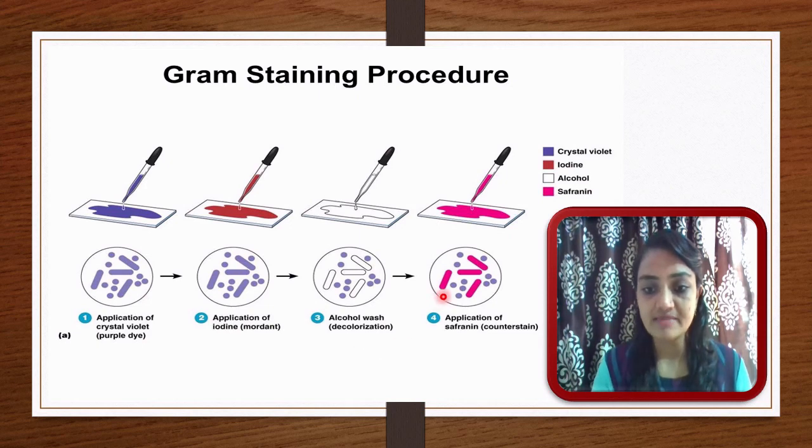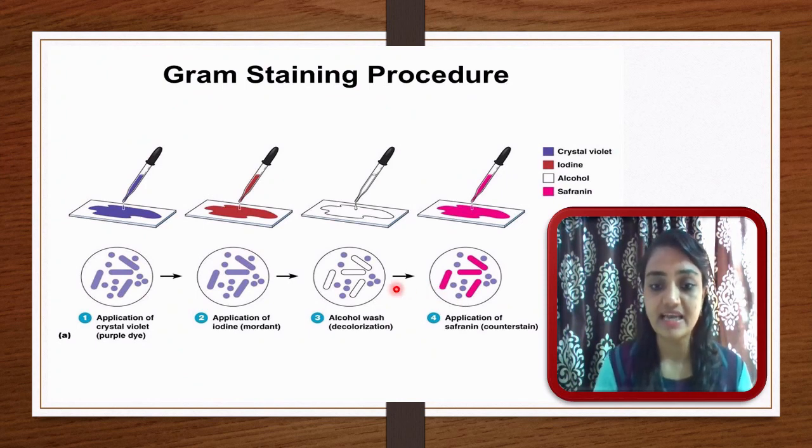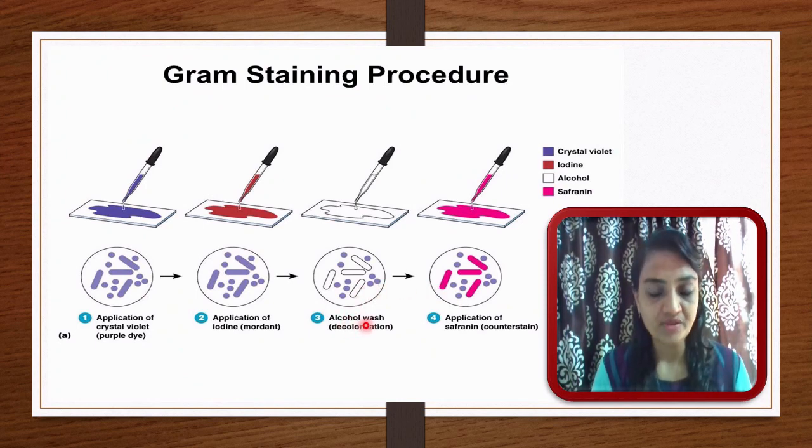The bacteria colored by safranin look pinkish, and they are considered Gram negative because they cannot be stained with crystal violet and are decolorized in the presence of alcohol. In this way we can divide prokaryotic organisms, bacteria, into two groups: Gram positive and Gram negative bacteria.